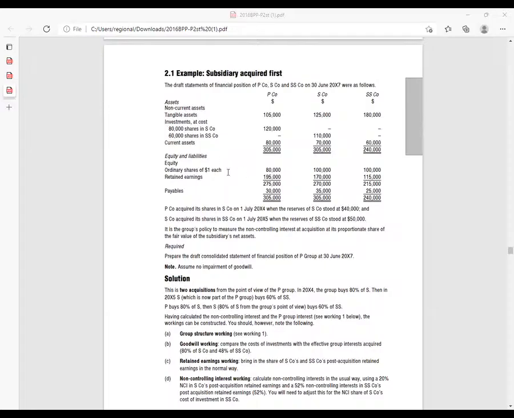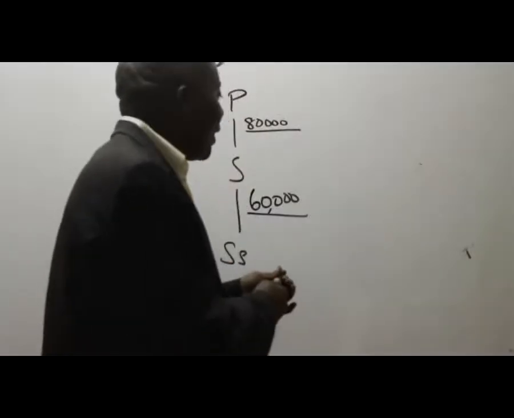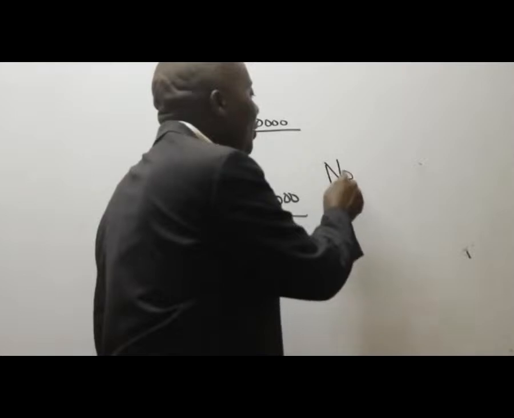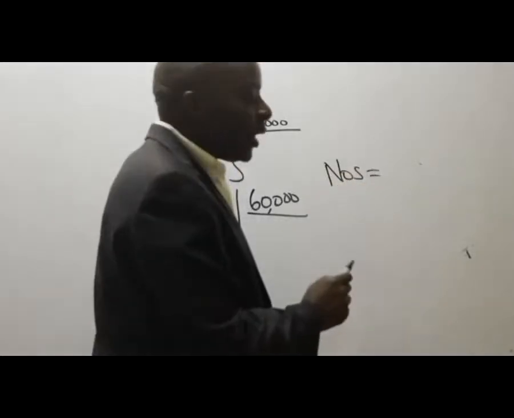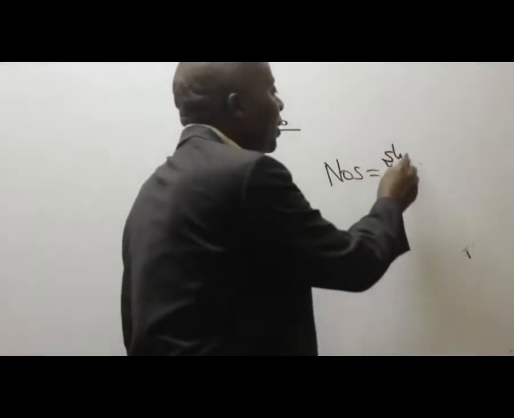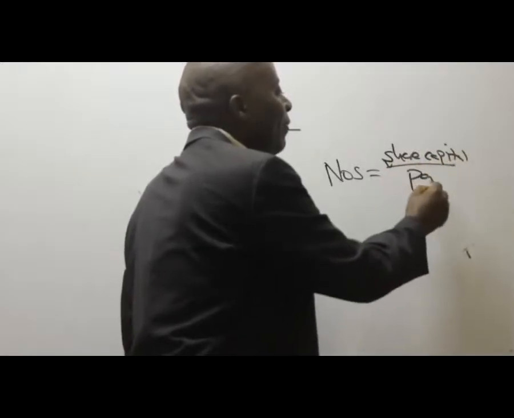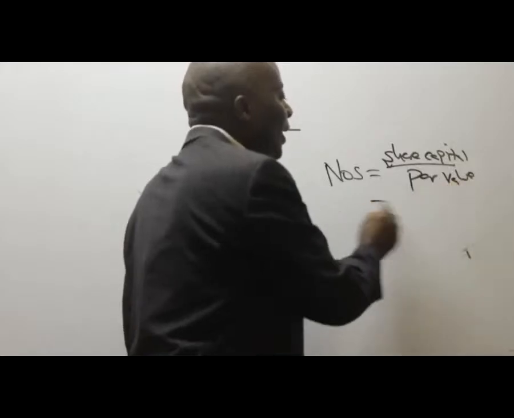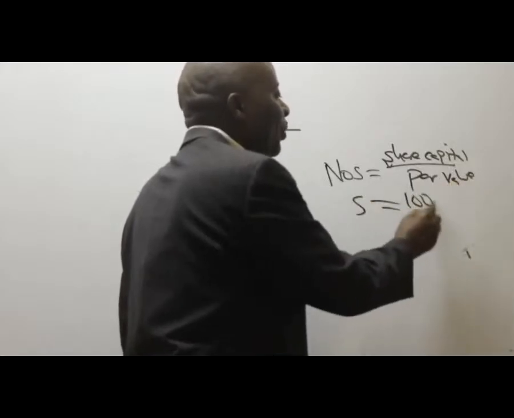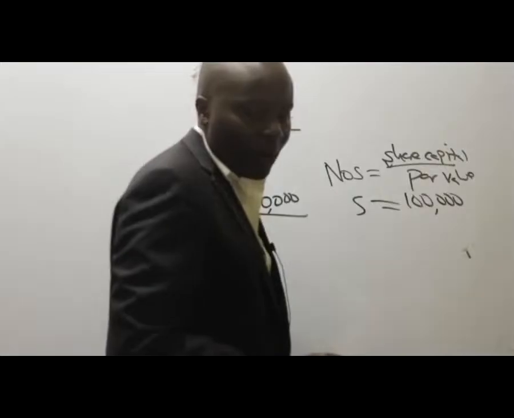I hope you guys are able to remember that to get the number of ordinary shares, so many students are not able to do this. To get the number of ordinary shares, we normally take the share capital given divided by par value. Please don't forget that. Like here for S company, the share capital given in the statement of financial position is 100,000.